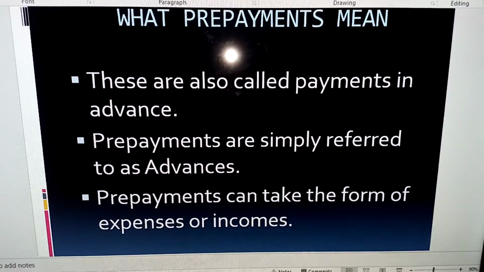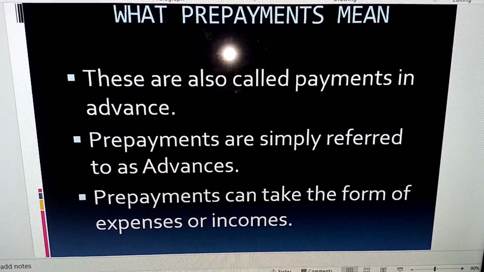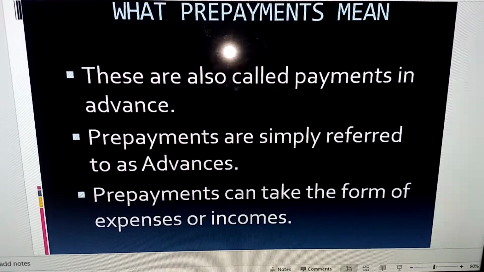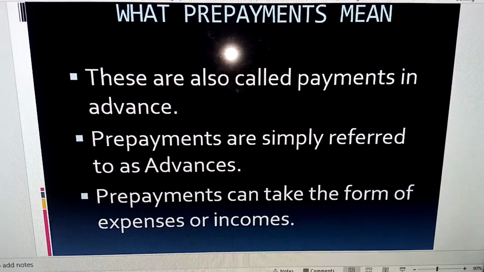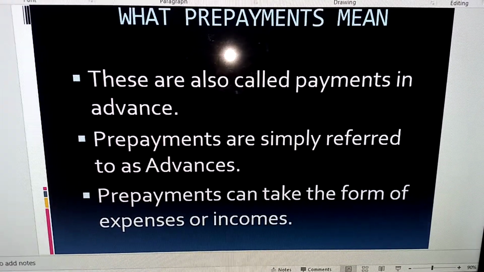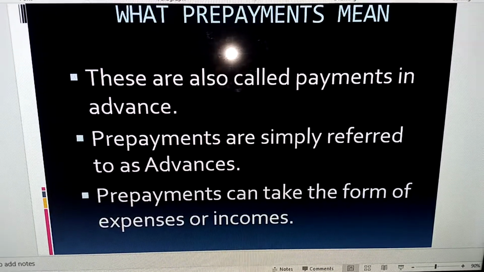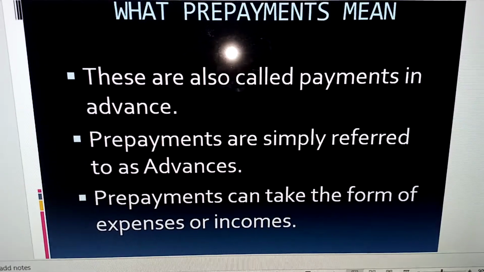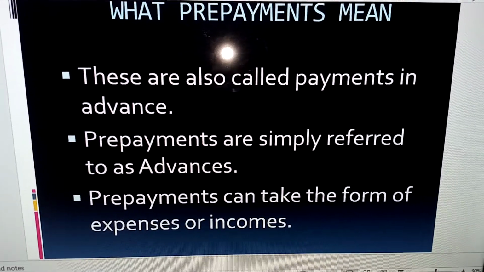Prepaid. You have received an amount of money that you have not yet earned. So we call that prepaid income. So in a simple form, prepayment can take either the form of expense, which is prepaid expense, or the form of what? Income, which is prepaid income.